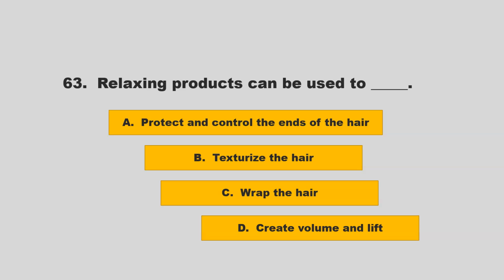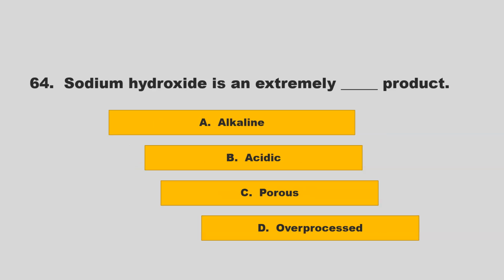Relaxing products can be used to blank. Is it protect and control the ends of the hair, texturize the hair, wrap the hair, or create volume and lift? If you chose B, texturize the hair, you are correct.